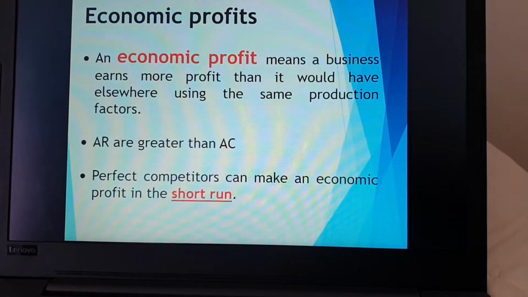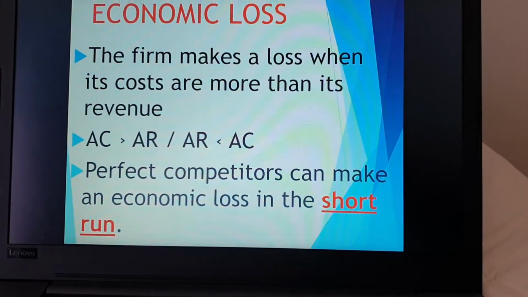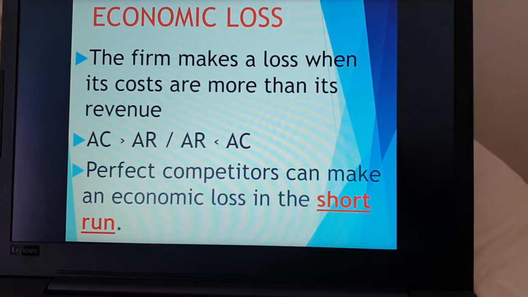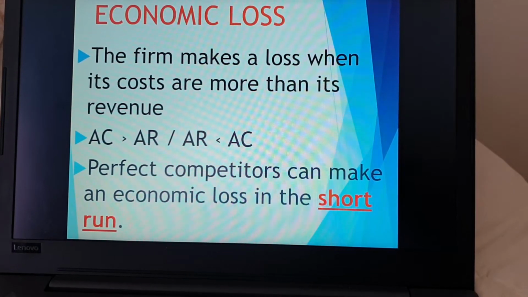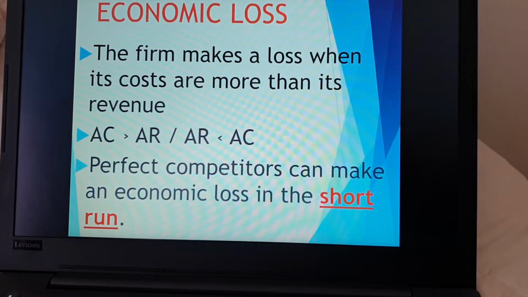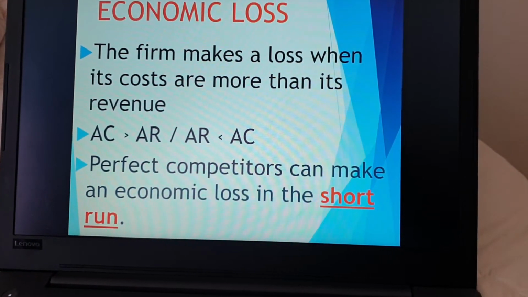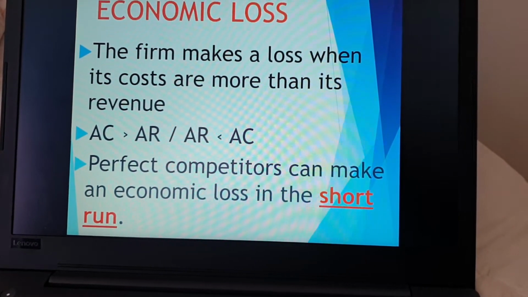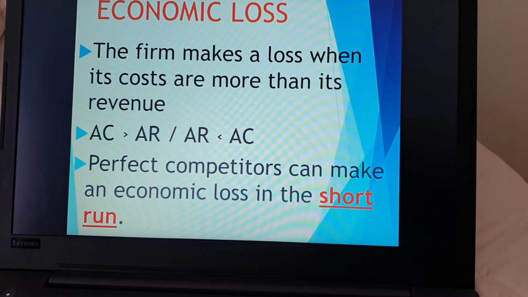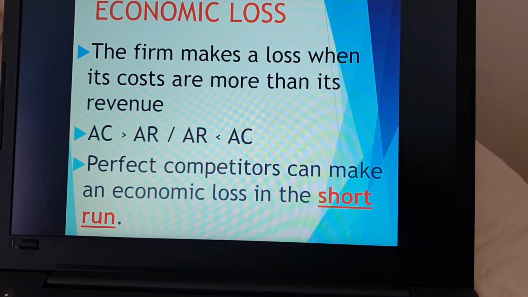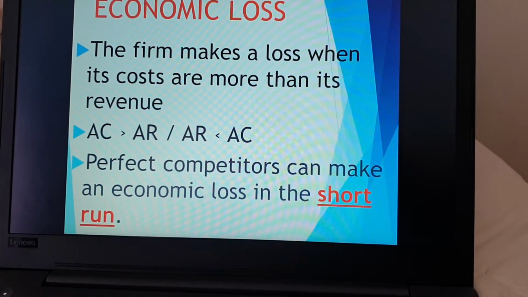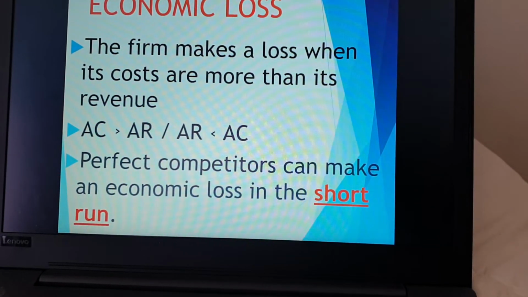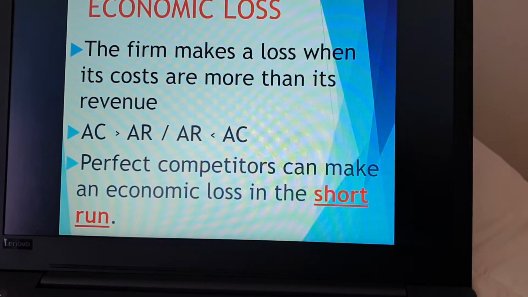Short run is normally within a year. An economic loss: the firm makes a loss when its costs are more than its revenue. In other words, when average cost is more than average revenue, or when average revenue is less than average cost. Perfect competitors can make an economic loss in the short run.